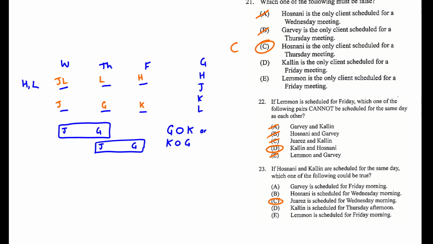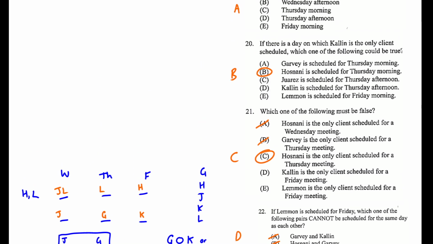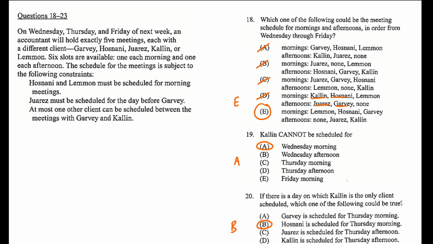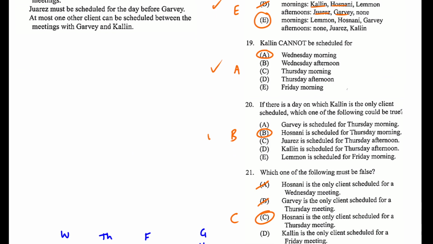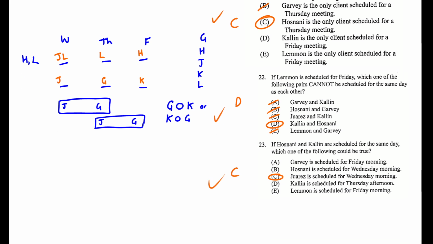I could have started putting H and K on Wednesday or Thursday to play around with things first, but we tried H and K on Friday. We've seen that J can in fact be on Wednesday morning, so it looks like this is fine. So this is D and this is C. We can check our answers to make sure that we are correct here. So let me scroll down in the test to check it out. So section 1, question 18 is E, A, B, C, D, and C. Okay, there we go. It looks like a good 6 out of 6.